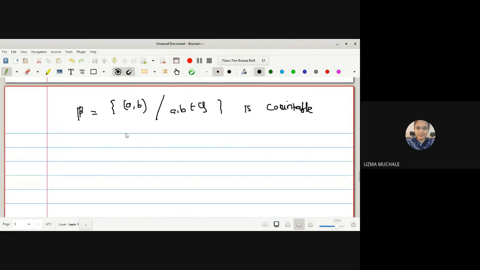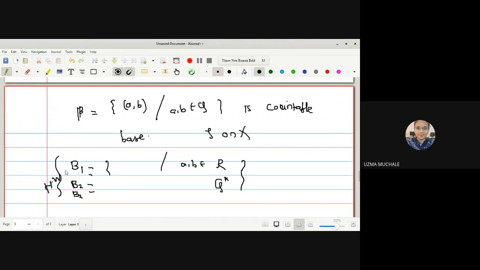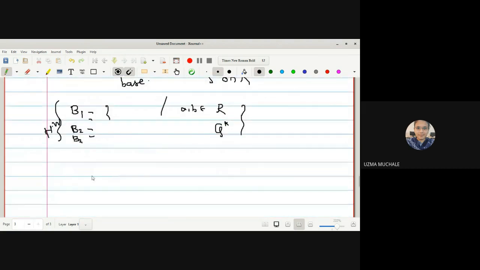So hence we can say that it is a countable base for your topology on X. Just like, if you remember, I have shown you B1, B2, B3. All the topologies are like this, only the A and B are members of R. Then we have written they are members of irrational and so on. It was homework for you: whether it is a base or not for your usual topological space. So here we can say that this family B, the family of open intervals with endpoints as rational numbers, or the open interval (A, B) such that A and B belong to the rational numbers, is a countable base for your topology.